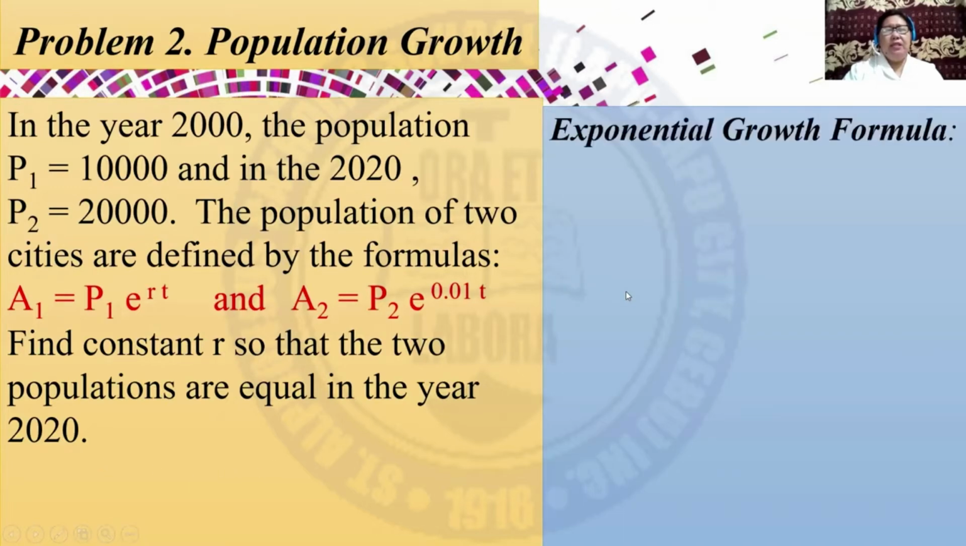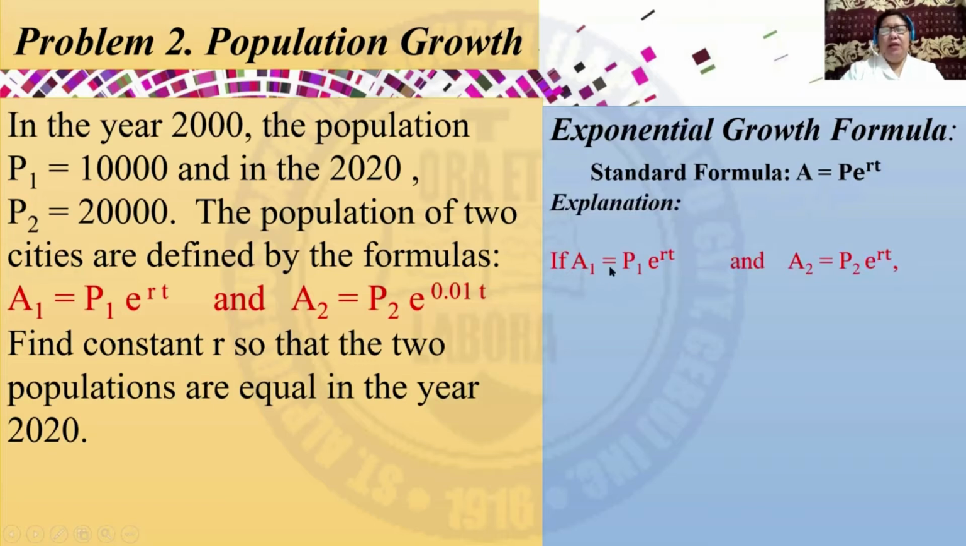So let us have this first. Using the exponential growth formula, and this is the standard form, if A1 = P1 times e^(rt), and A2 = P2 times e^(rt), then A1 is equal to, replace P1 by 10,000, then copy e^(rt), and A2 = 20,000 times e, and then r is equivalent to 0.01. So it's given here, times t.